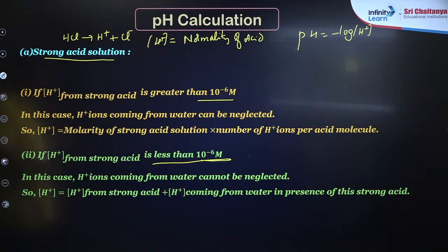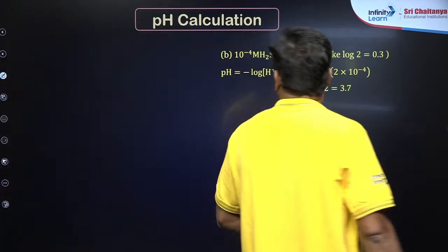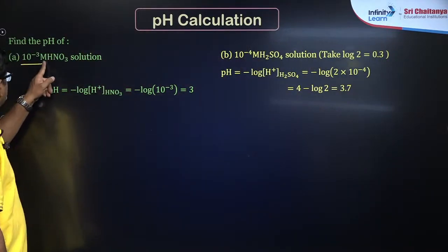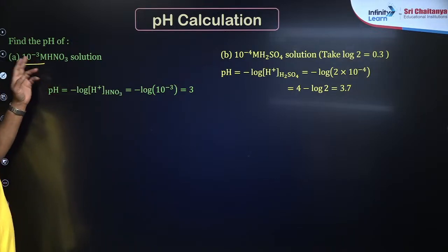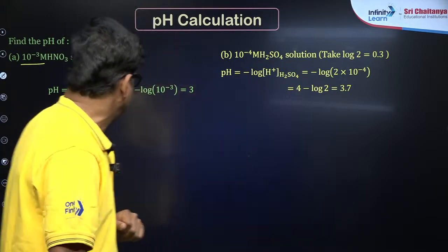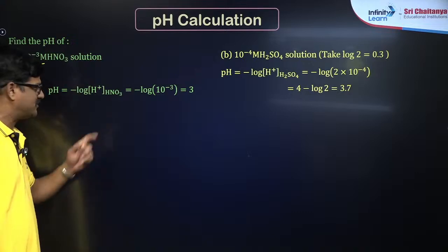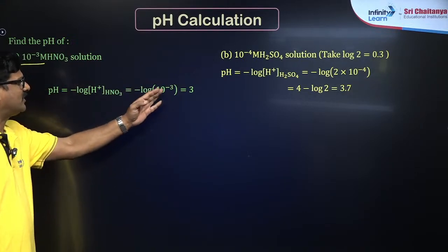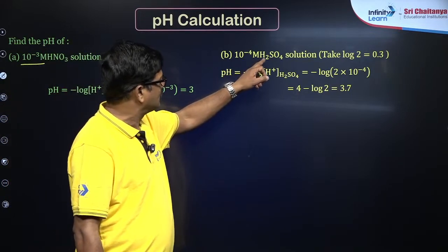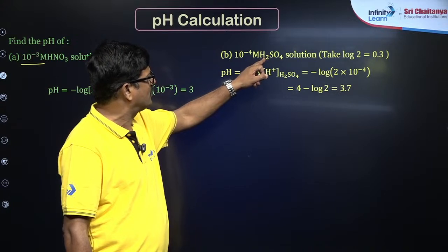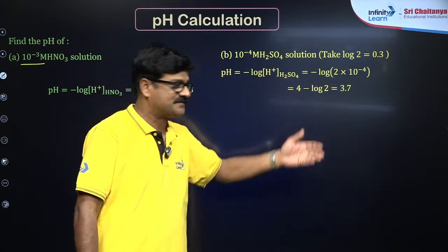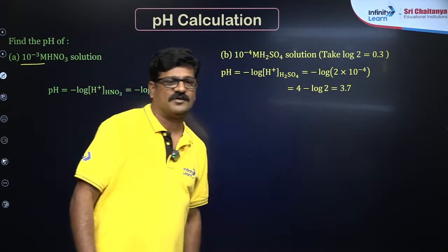Very important, children. Now let's see. Find the pH of 10 power minus 3 molar HNO3. So 10 power minus 3 is greater than 10 power minus 6. Therefore directly the acid only is considered. So pH is equal to negative log H plus of HNO3, so negative log 10 power minus 3 is equal to 3. For H2SO4, the normality is going to be 10 power minus 4 into 2, which is 2 into 10 power minus 4. So it is going to be 4 minus log 2, which is 3.7.